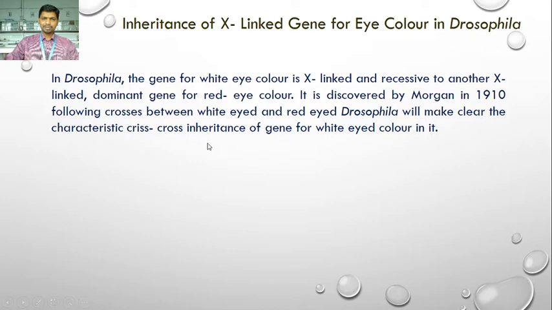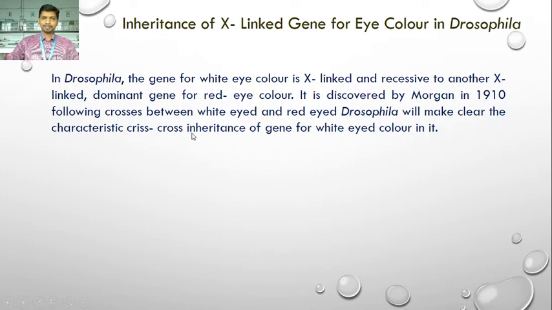The character is transmitted from parent to F1 from female to male, and then in F2 from male to female again. So the inheritance of the gene alternates in the sexes, from male to female and then female to male. Such a characteristic of inheritance is called crisscross inheritance.